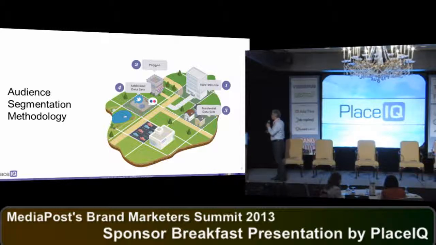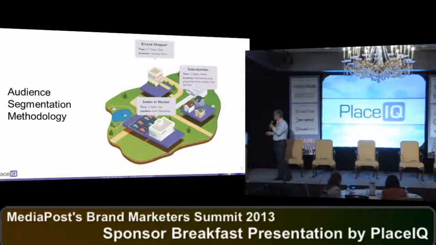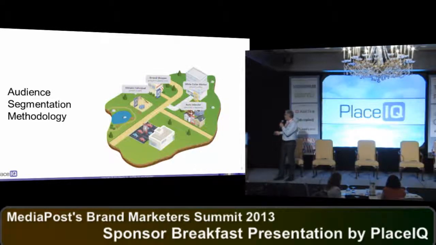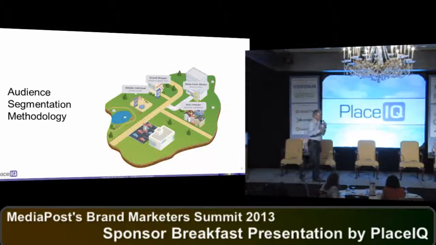And we look in those tiles and say, what's in those tiles? Is it a park? Is it a grocery store? Is it an auto dealership? And in this case, we've highlighted the grocery store, the auto dealership, and we know exactly where those things are in the planet. And then we allow, in this case, there's a small little arrow, if you can't see it, that goes from the auto dealership. Someone had been at the auto dealership, we can retarget them later at home. So that's the type of things we're doing.